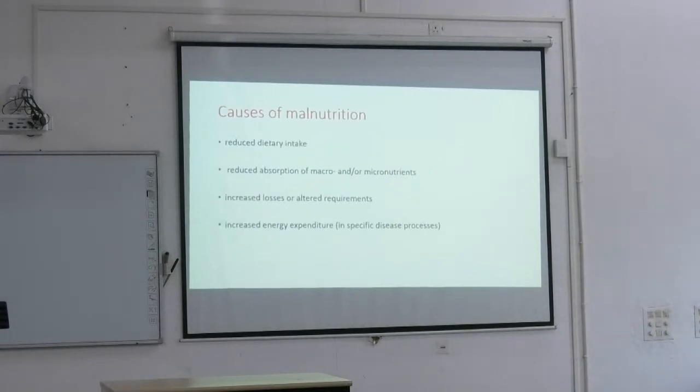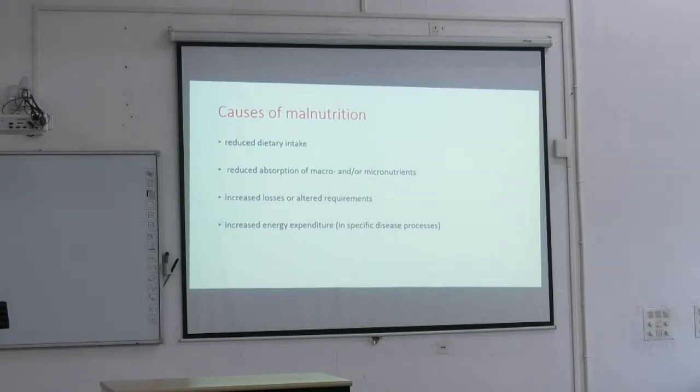Now, what are the causes? What causes malnutrition in a surgical patient? Just think, what can cause it? Basically, these four. In a surgical patient, first is reduced dietary intake because of the disease process. Suppose some patient has cancer stomach with gastric outlet obstruction. What will they have? Whatever they eat, they will vomit. So obviously the dietary intake won't be adequate.